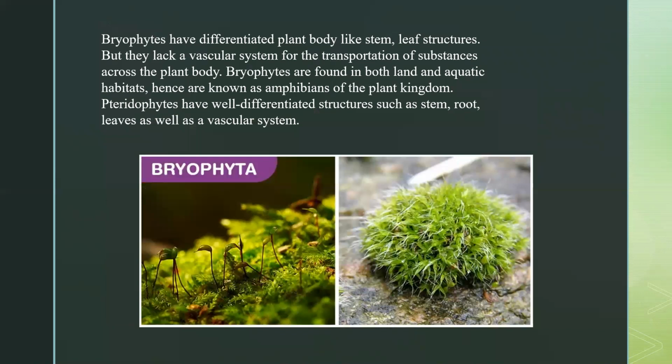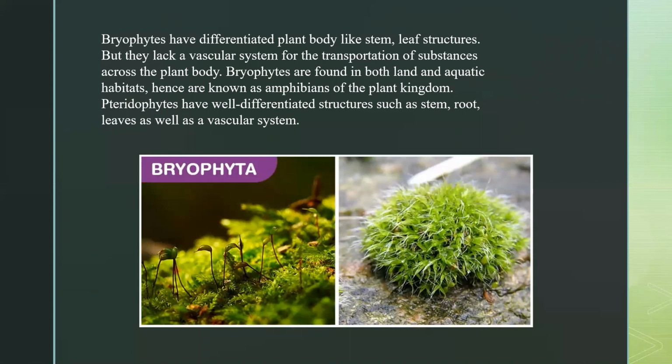Next we have bryophytes, okay. We will call the plants under this subgroup bryophytes. They have a differentiated plant body like stem and leaf structures, but they lack a vascular system for the transportation of substances across the plant body, okay. This is a very important point.